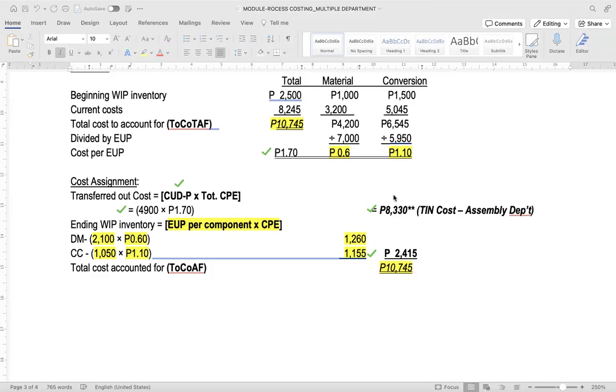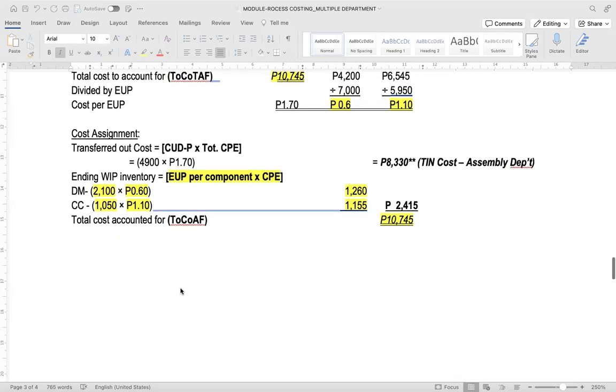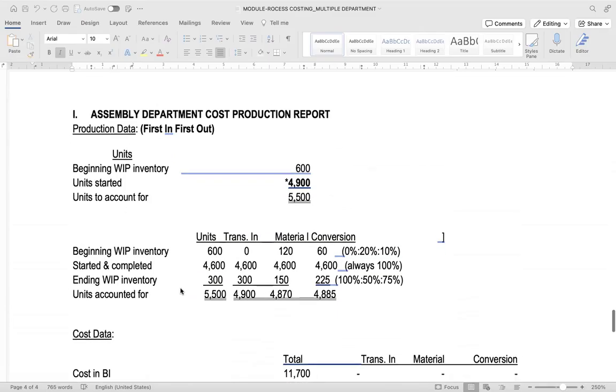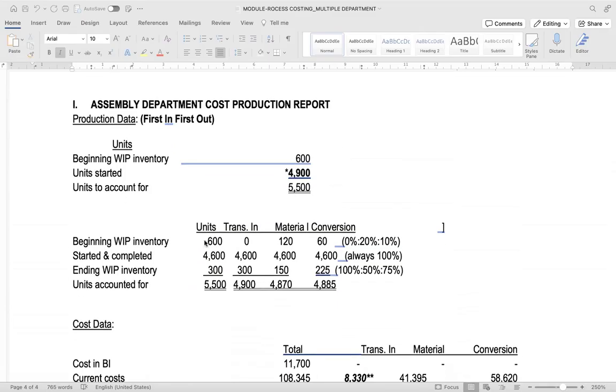So take note of 8,330. This will be added to the transferred in cost in the assembly department's current period cost. So let's proceed to the next department, the assembly department.